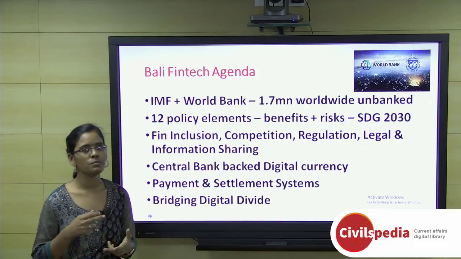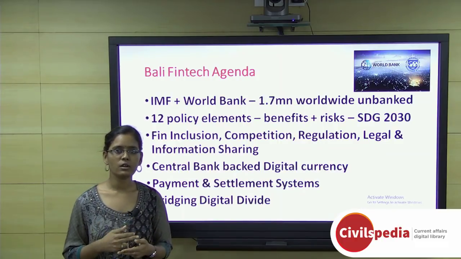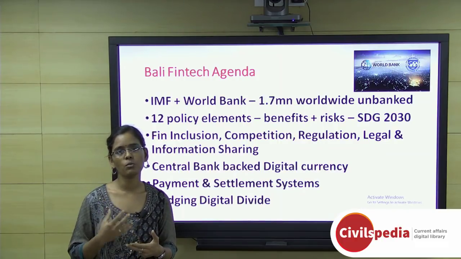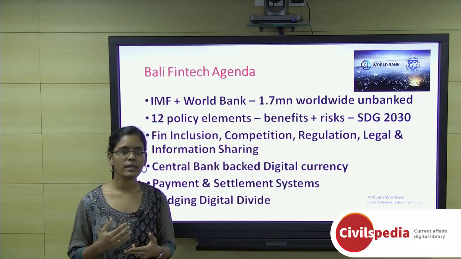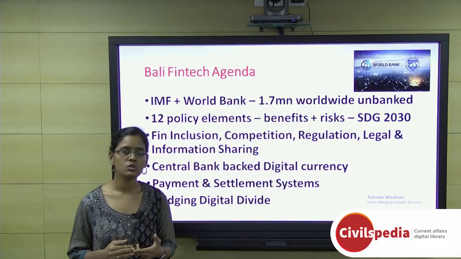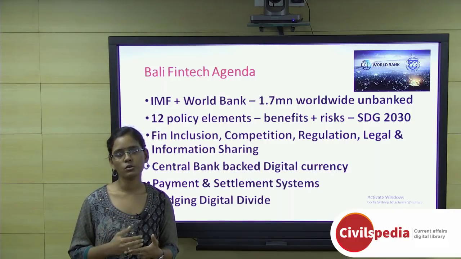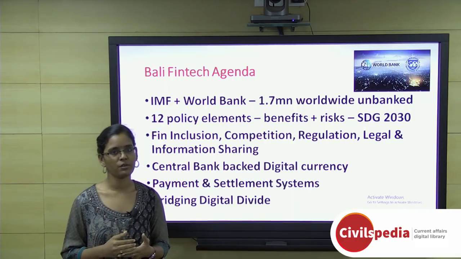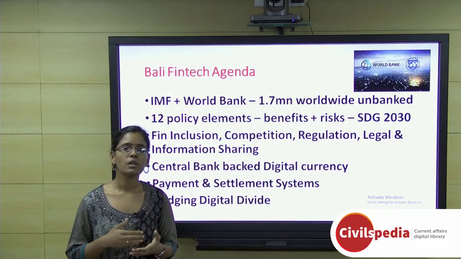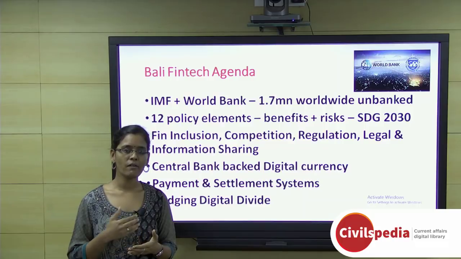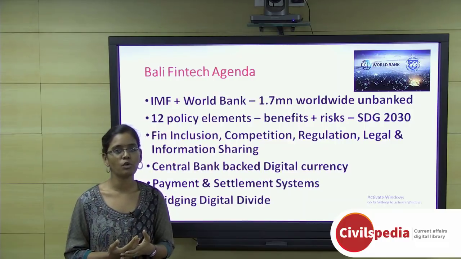Then the third thing is regulation, because right now all the countries are facing so much pressure on how to regulate cryptocurrencies. All the digital economies have so much risk. So how to regulate this is one of the crucial things that all the countries are facing right now. Then the fourth important thing with respect to this agenda is the legal framework. How to address the legal framework to suit the future dynamic nature of the business environment.